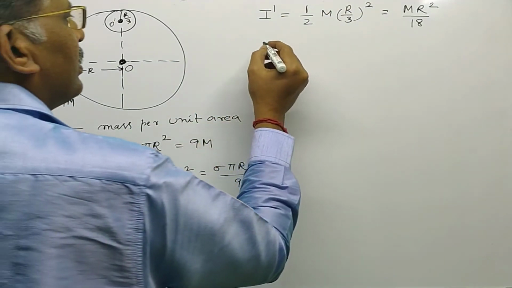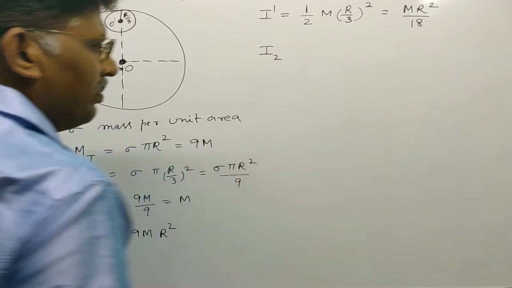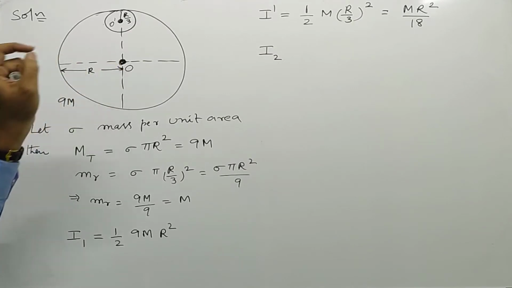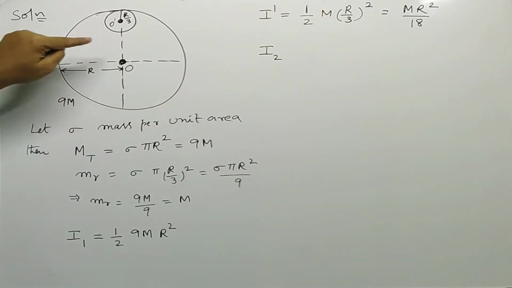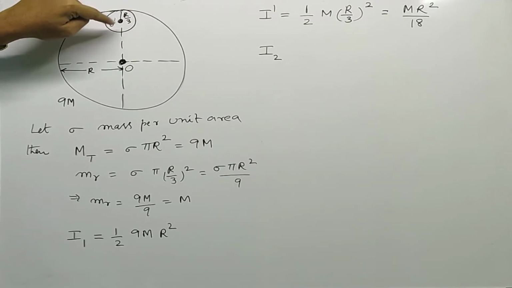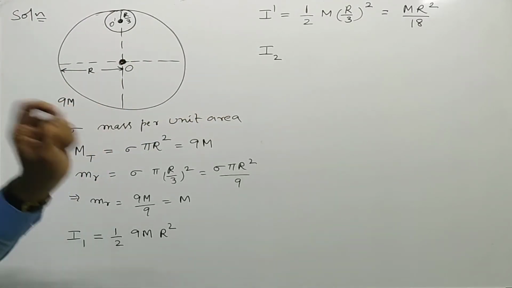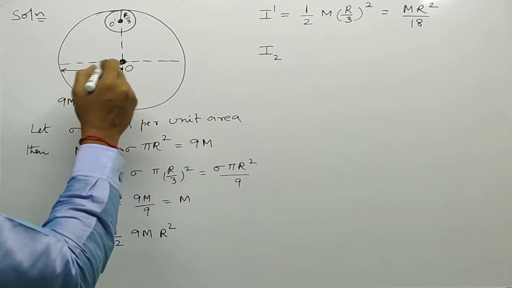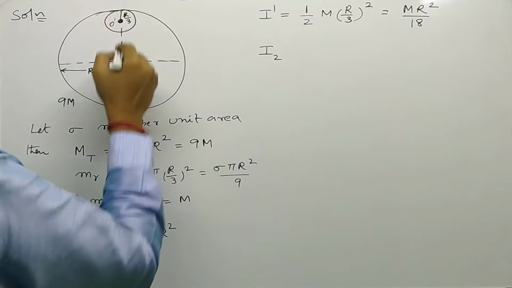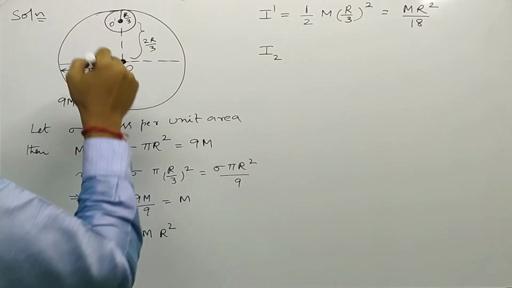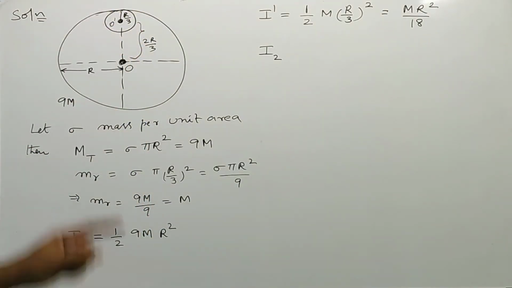And then I2 is the moment of inertia of the removed portion about an axis passing through O. The perpendicular distance between these two parallel axes is 2R by 3, because the total radius is R, out of which the R by 3 radius portion is removed, so the remaining distance is 2R by 3.